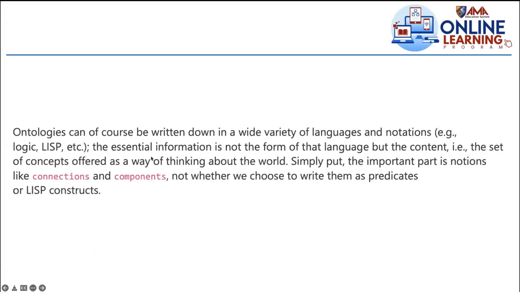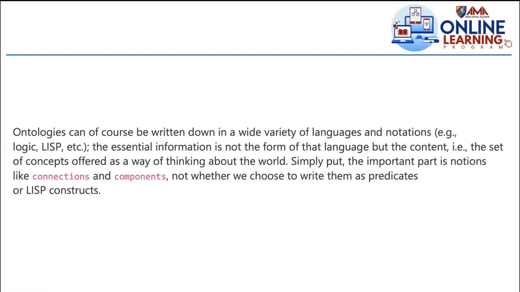Ontologies can of course be written in a wide variety of languages and notations. As I mentioned, programming languages like Lisp. However, the essential information is not the form of that language, but the content, that is, the set of concepts offered as a way of thinking about the world, wherein the knowledge representation techniques are important in this aspect. Later, knowing the appropriate language to be used for that particular technique will be another lesson.